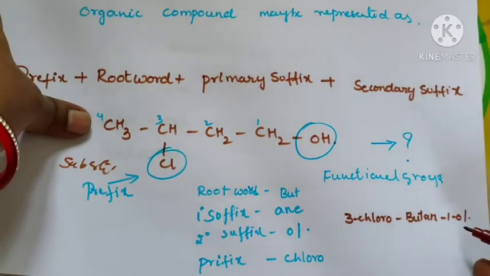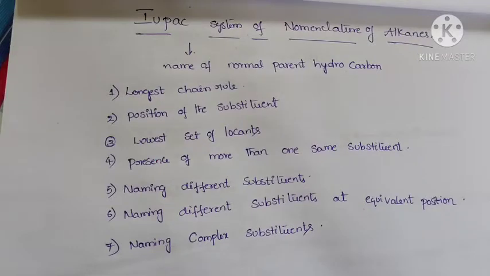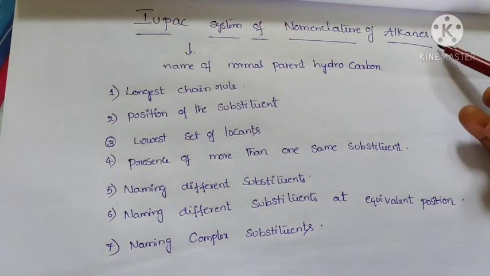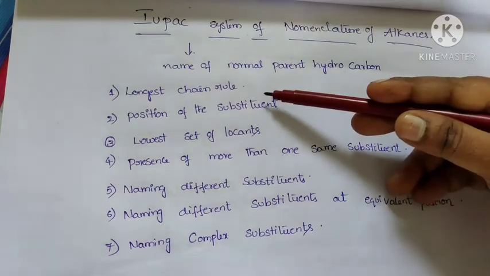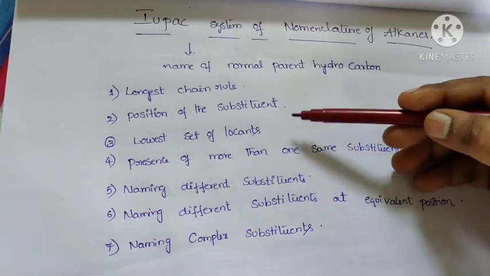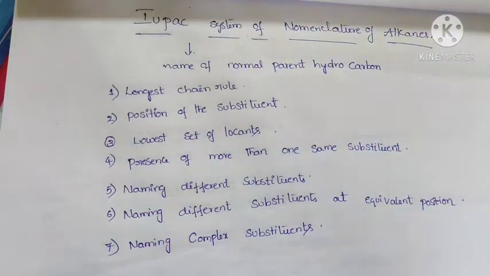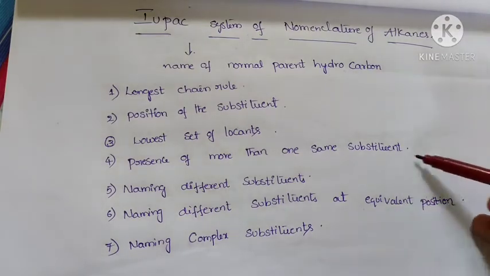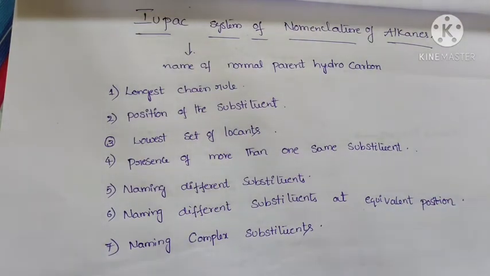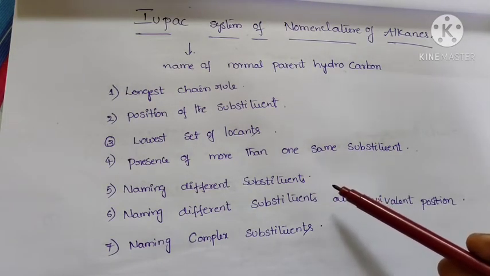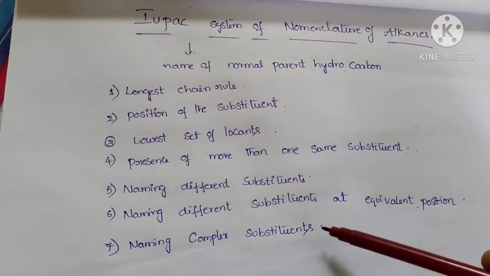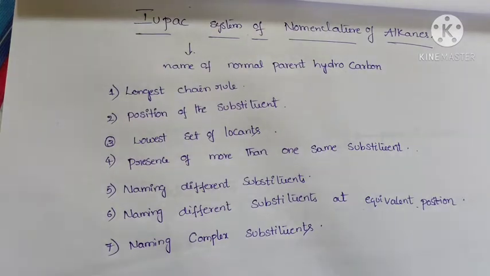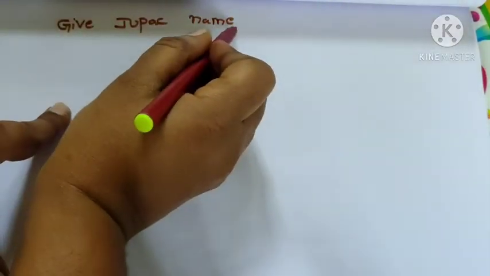The IUPAC system of nomenclature of alkanes: the name of the normal parent hydrocarbon, the long chain rule, position of the substituent, lowest set of locants, presence of more than one same substituent, naming different substituents, naming different substituents at equivalent positions, and naming complex substituents. These are the rules for writing the IUPAC name. Give the IUPAC name of the following compounds.